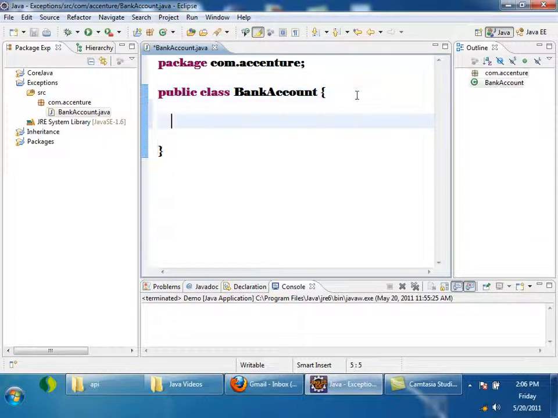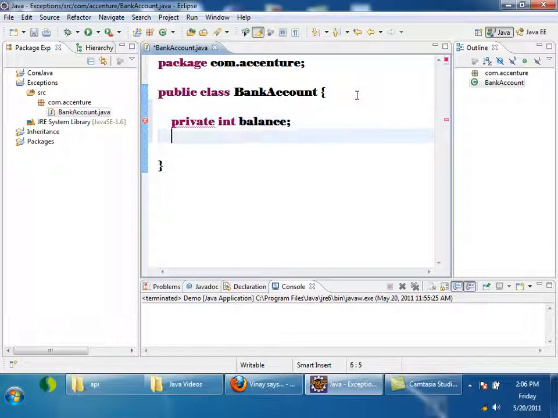Inside bank account, I am creating private int balance, and for simplicity I am writing only the withdraw method. Here I am writing a method, public int withdraw.